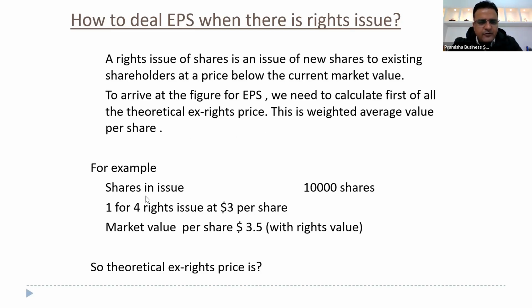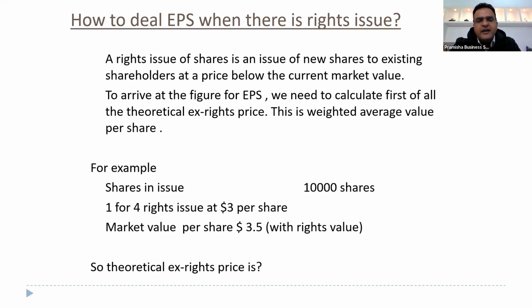Now, in this example, if you notice, the number of shares in issue is 10,000 shares. There is a 1 for 4 rights issue at 3 per share. The market value of the share is 3.5 with rights value. With rights value means, what is the rate without rights value? That is the theoretical ex rights price. This is with rights value in the market.